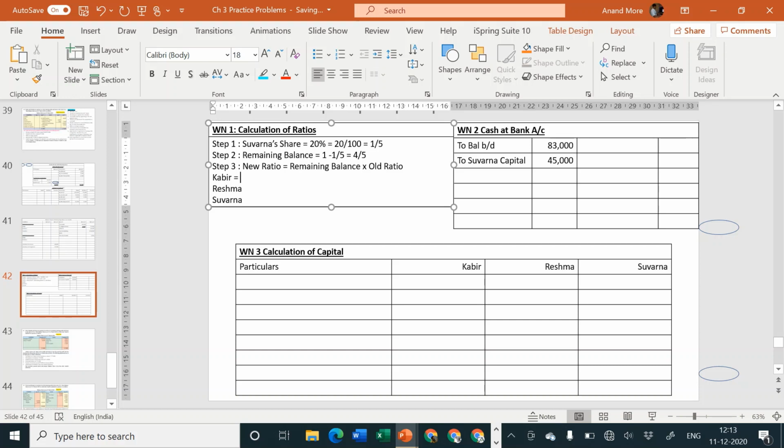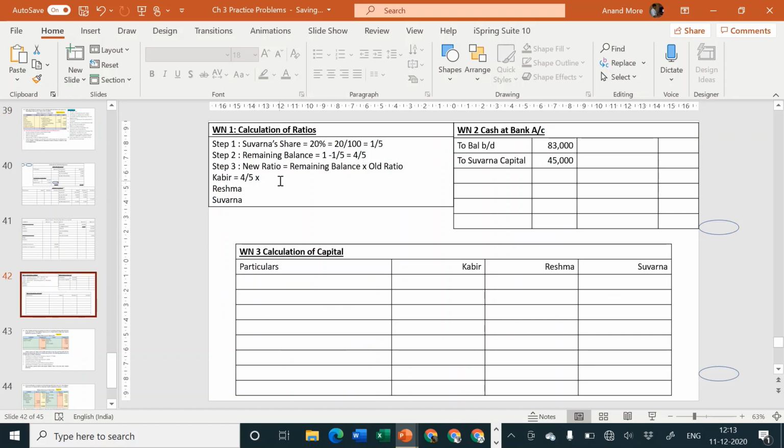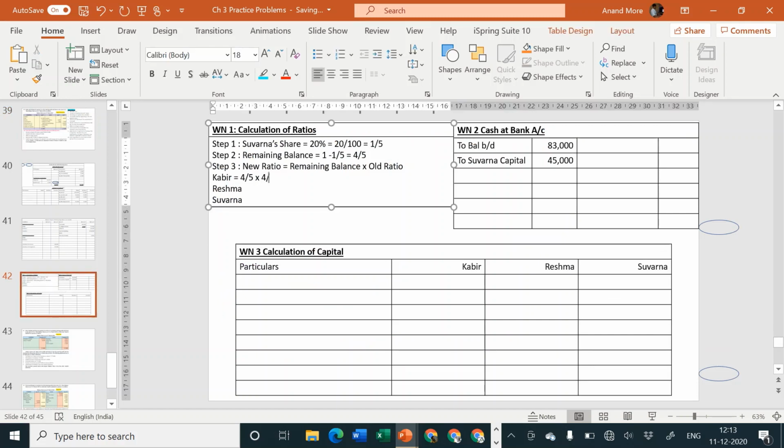Kabir's remaining balance is 4 by 5 into old ratio of Kabir was also 4 by 5, so I can specify 4 by 5 into 4 by 5 is equal to 16 by 25. Reshma, her remaining balance is also 4 by 5 into whatever is given, which is 1 by 5 of the old ratio, so that goes to 4 by 25.